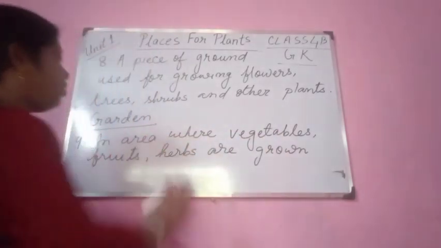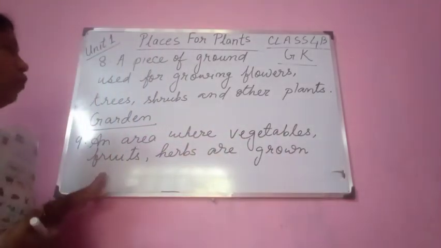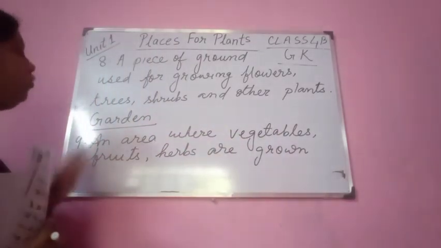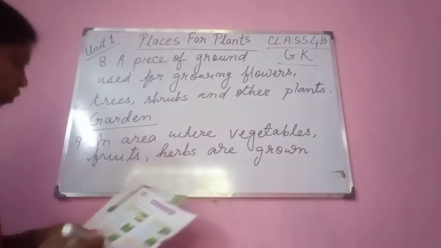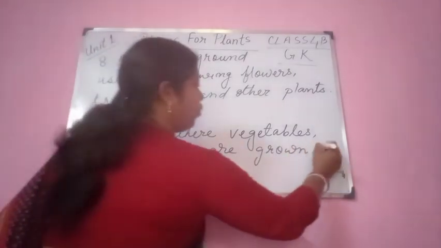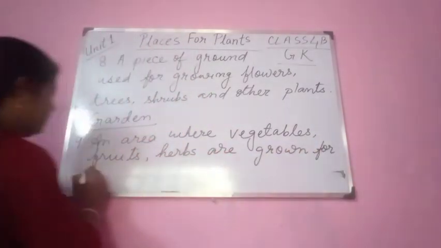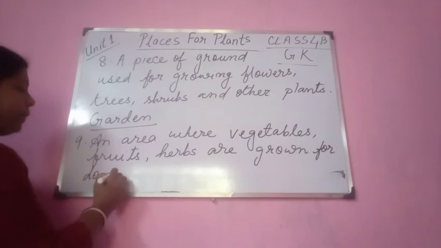You see a place or an area where vegetables you can find, fruits you can find, herbs you can find. Herbs are grown for domestic use, for your home purpose.